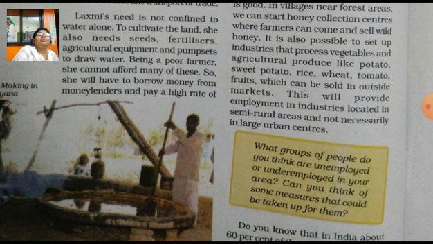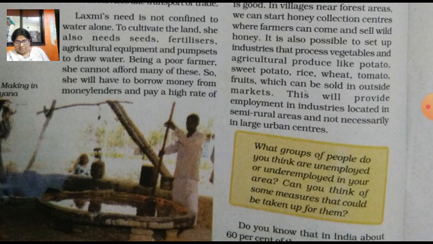Then this will provide employment in industries located in semi-rural areas and not necessarily in a large urban town. It means there would be no need for going to the urban areas, so urbanization would be stopped. Generally people go to urban areas, but they will get employment opportunities in local areas. There are different problems in urban areas, and they could be reduced to some extent.